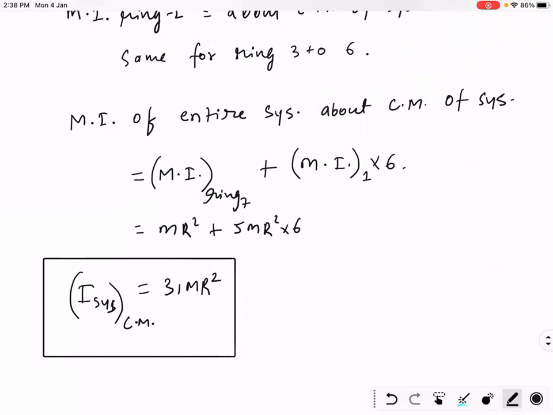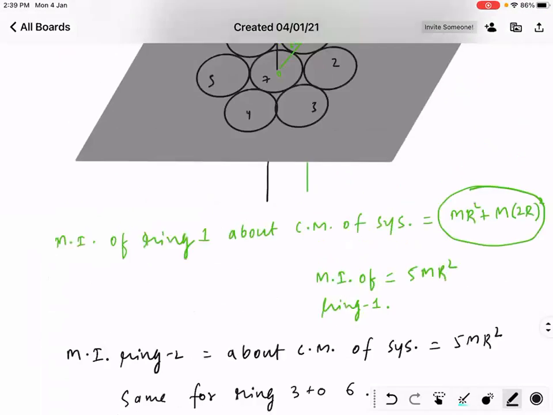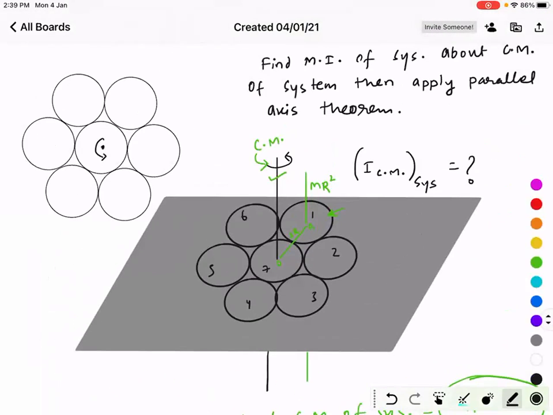But what do you want? Do you want this? No. Susan, your answer is wrong. Do you want this? No. You want the moment of inertia of the entire system about this axis. Am I right?